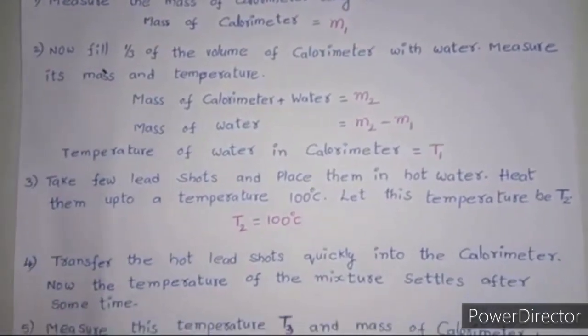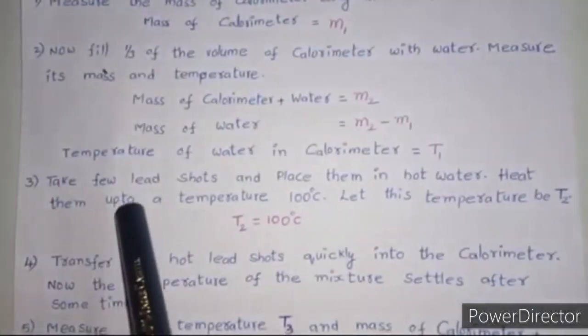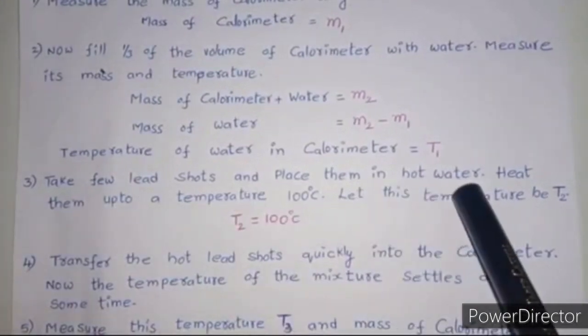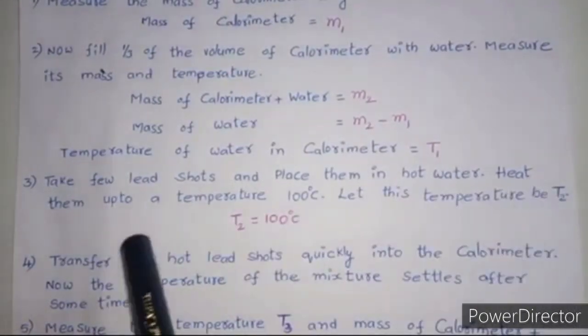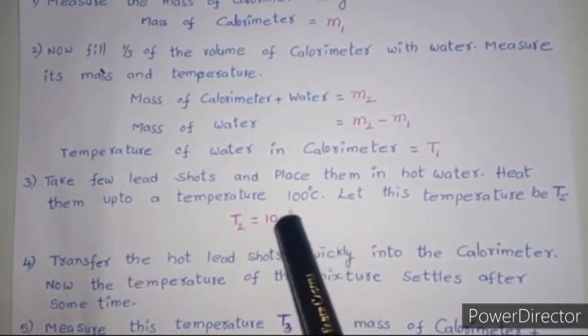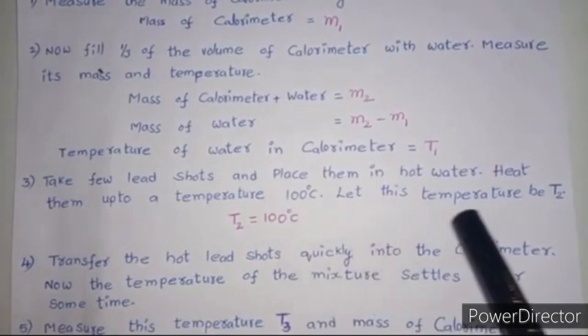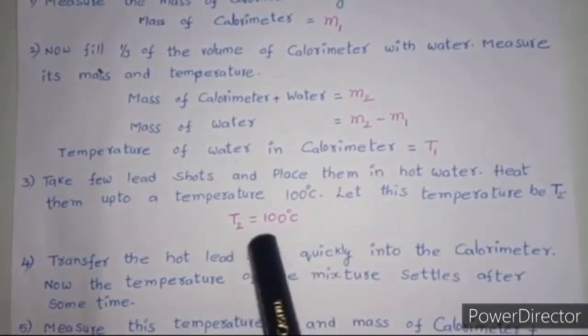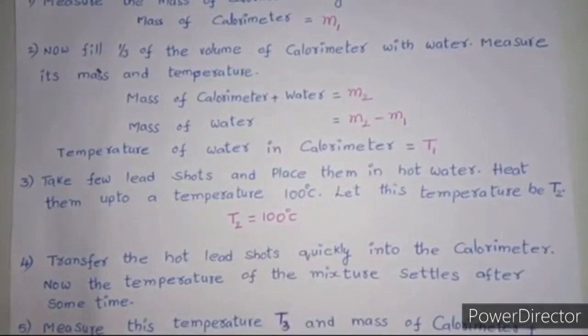Now, let us take a few lead shots and place them in hot water and heat them up to a temperature of 100 degrees centigrade. Let this 100 degrees centigrade temperature be T2. So, T2 is 100 degrees centigrade here.